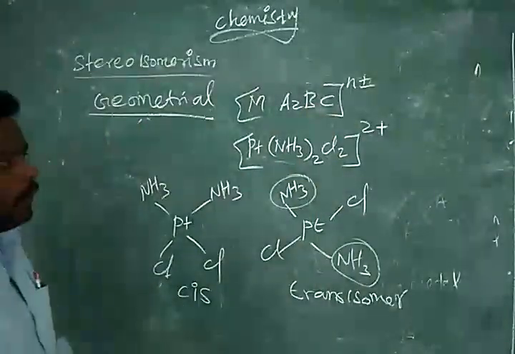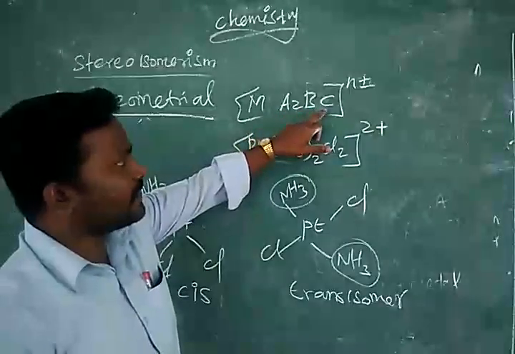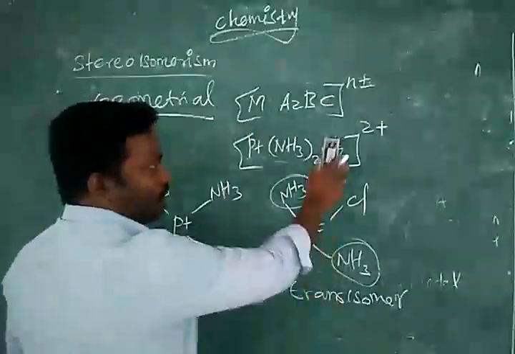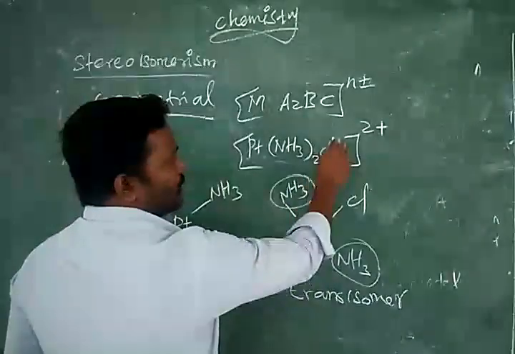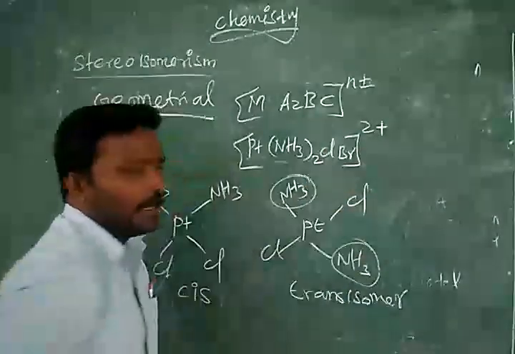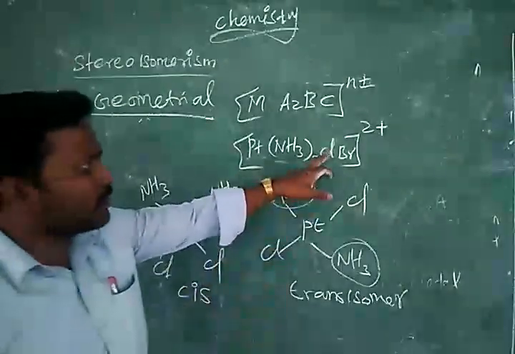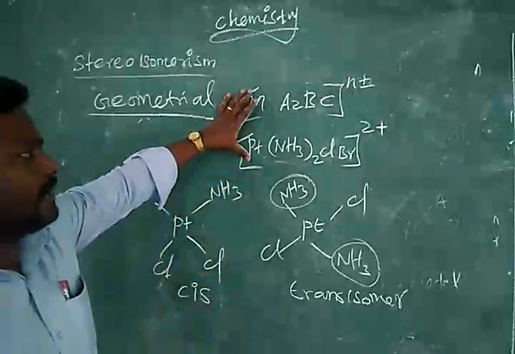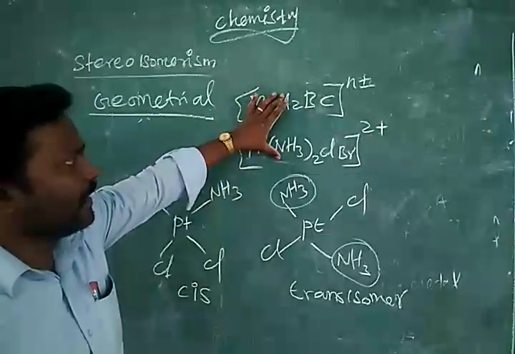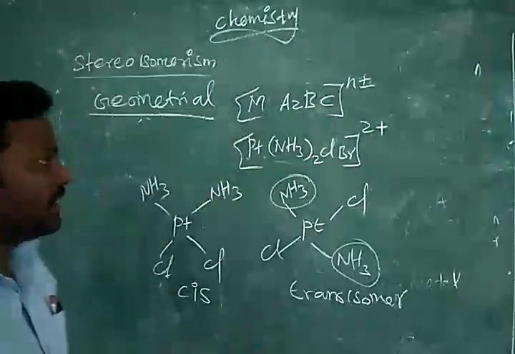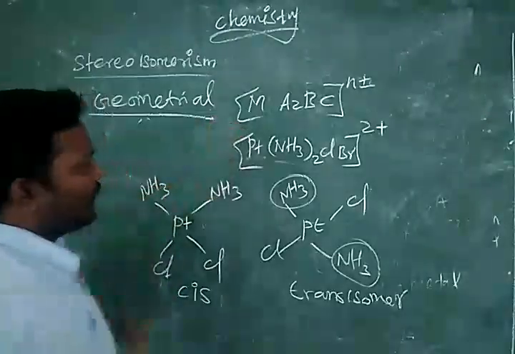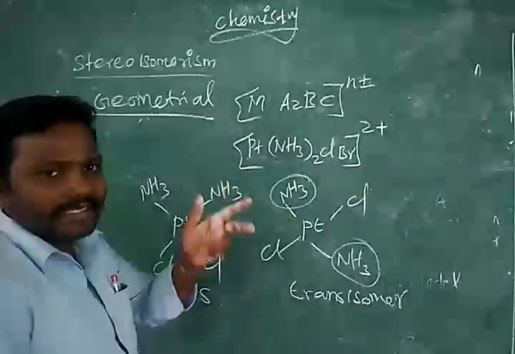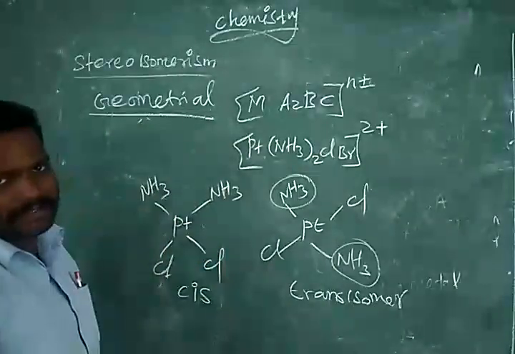A2BC. Now A2BC means B is one ligand, C is another type of ligand. So here I am going to take one Cl, another one is Br. So B for Cl, C for Br. Same central atom platinum. A2, I have taken NH3. For this compound, how do you write the cis form? Here we have NH3 only twice. So that we have to focus on.